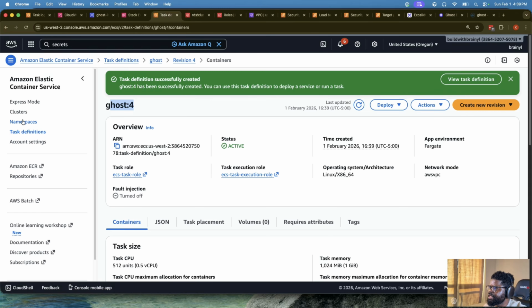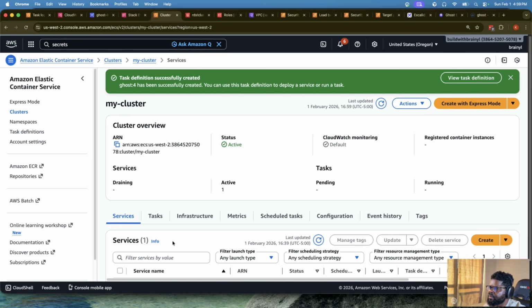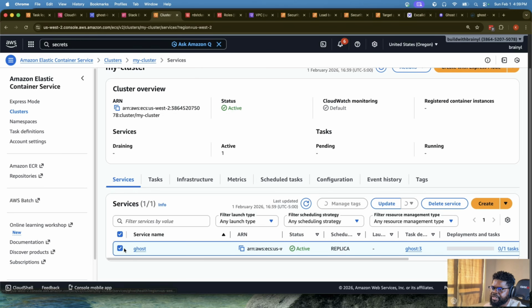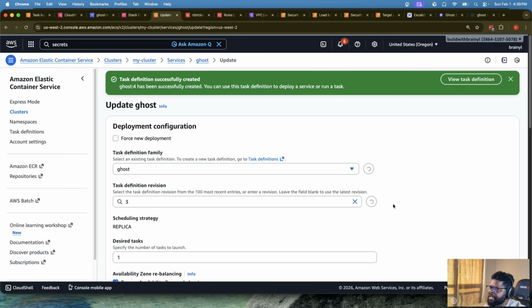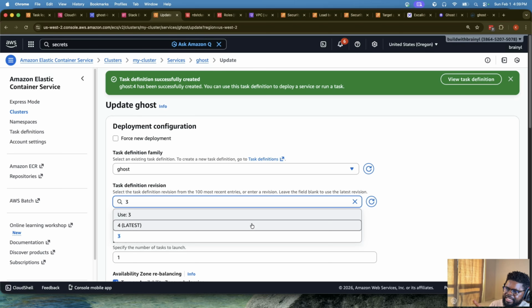What can we do? Let's go back to the service and try to run it again and see if we are lucky this time. So we'll go back to the service. We'll go here. This is the service. We'll say update the service. We'll choose the latest revision that we just created.